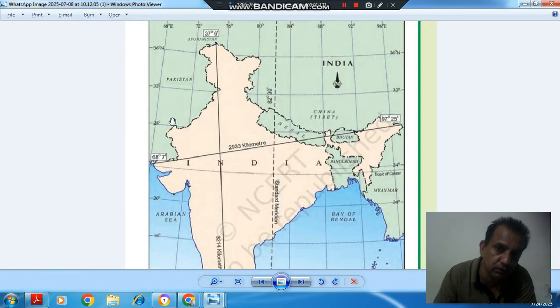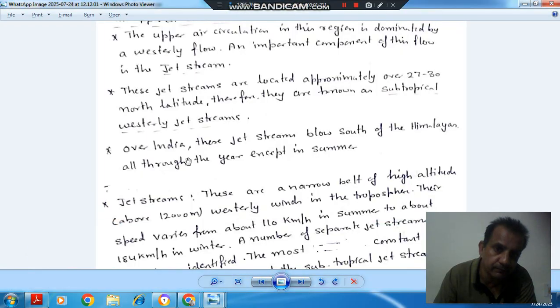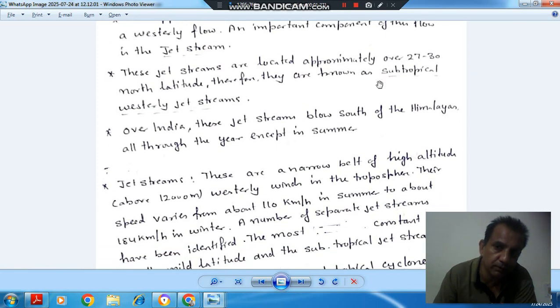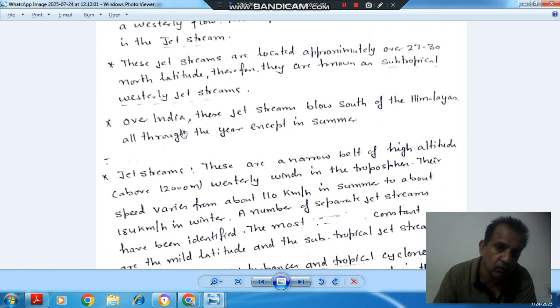In the map, this is your 28 latitude, so these are here. This is the jet stream location, or westerly flow location. These are also called the subtropical westerly jet stream.